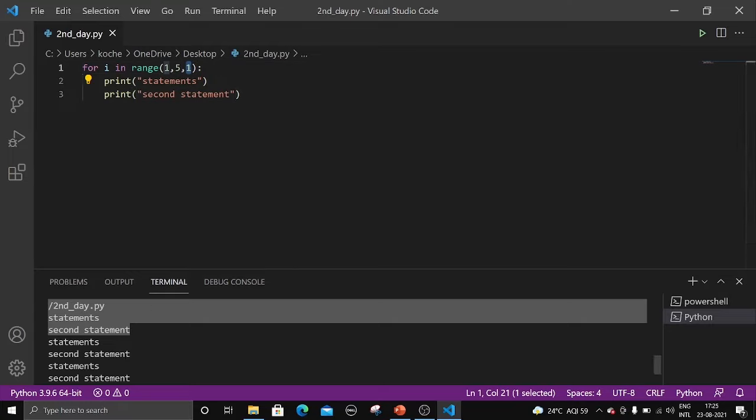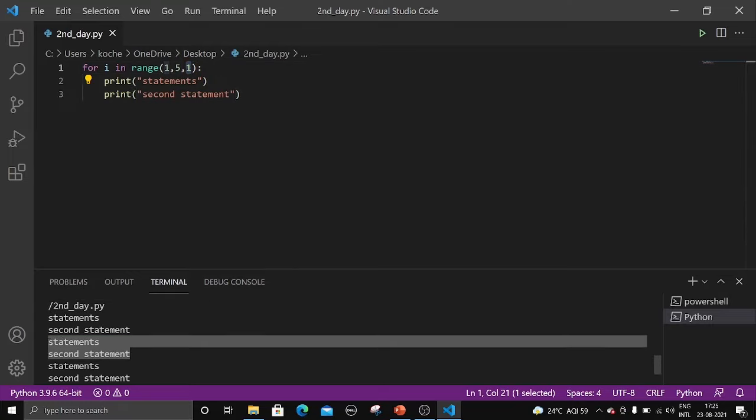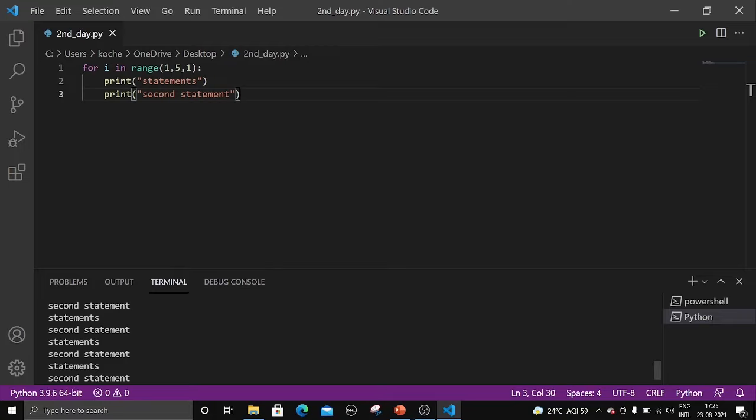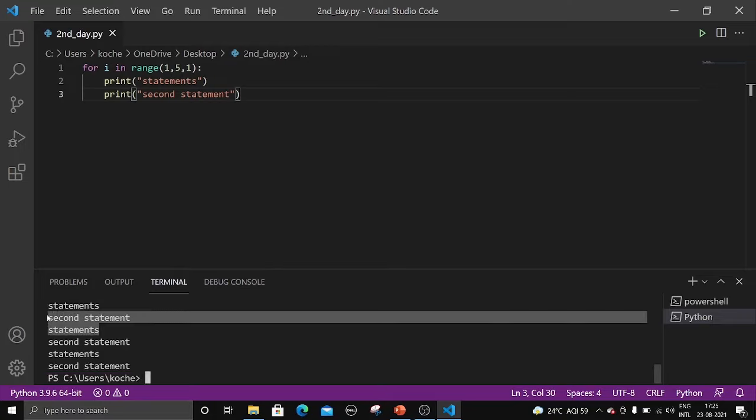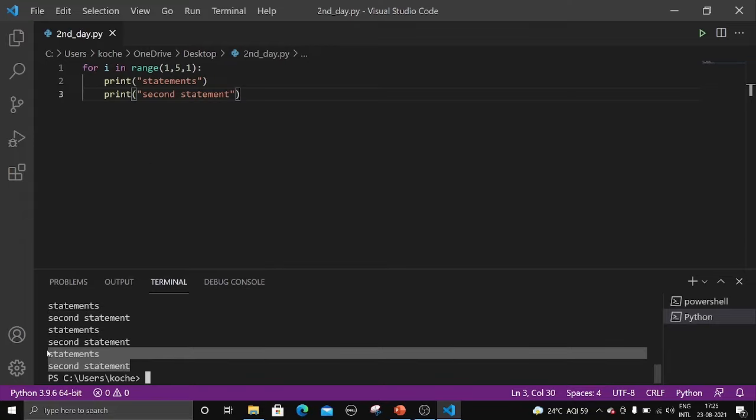For I equal to 2, we are printing these statements. And now 2 plus 1 is 3. For I equal to 3, we are printing these statements, right? For I equal to 4, we are printing these two statements. And for I equal to 5, we won't print because the end is 5 minus 1, up to 4. Only up to 4 we are printing, right? So this is how the for loop works.